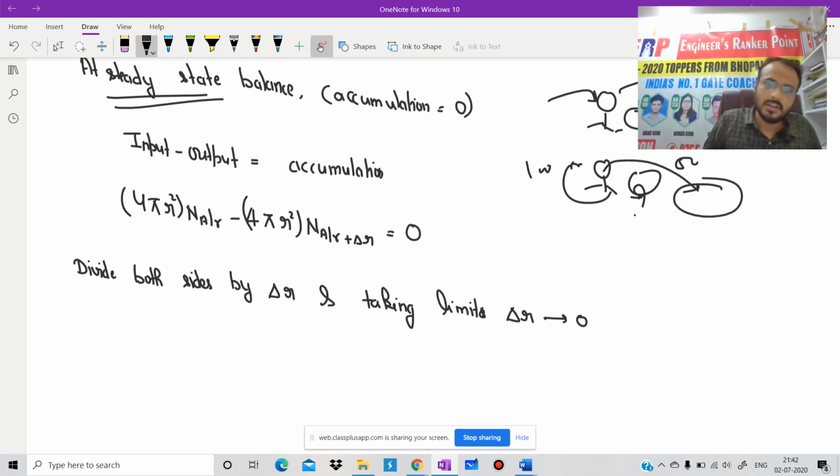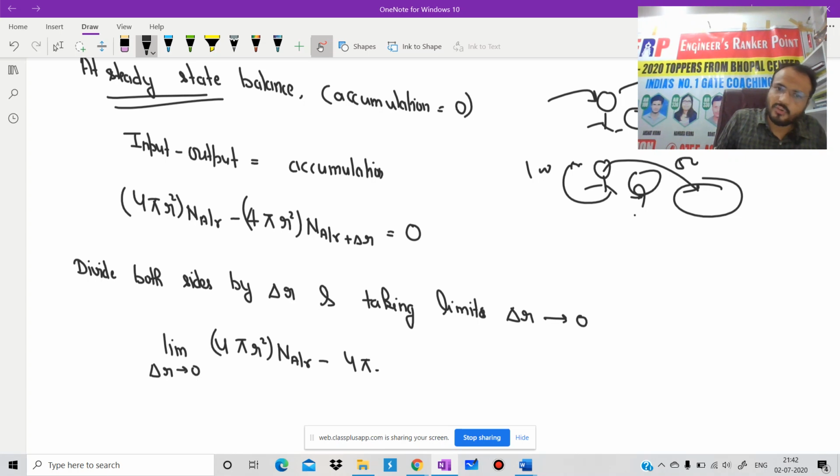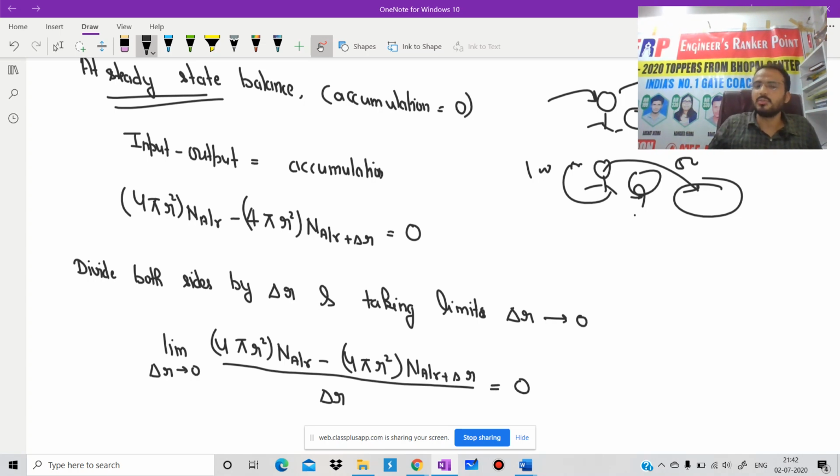Is it clear? Then what we will get? Limit delta r tends to 0, 4 pi r square N_A at r minus 4 pi r square N_A at r plus delta r, divided by delta r, that should be equal to 0.